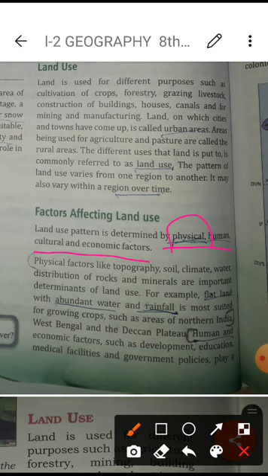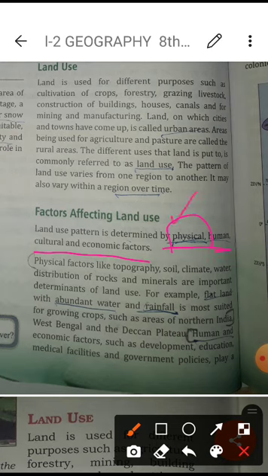Physical factors determine the uses of the land. If the place is suitable, like the plain area, where the temperature and climatic conditions are suitable for agriculture, it is used that way. It is not so suitable in the desert area. That's why all these things come under the physical factors.